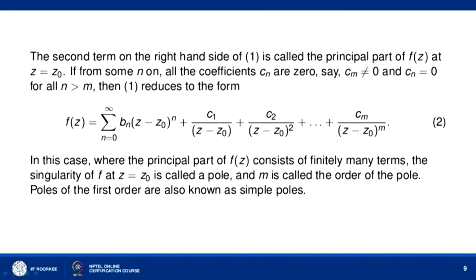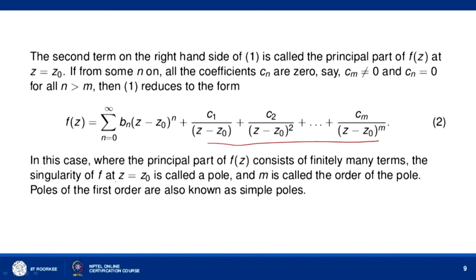plus c_m over (z minus z naught)^m. In this case, where the principal part of f(z) consists of only finitely many terms, there are only m terms. It may even happen that some coefficients c_1, c_2 and so on up to c_(m-1) may be zeros. So the number of terms will be at most m here. We are only saying that c_m is not 0; we are not saying anything about the coefficients c_1, c_2, up to c_(m-1). They may also be zeros. So this principal part will contain at most m terms. That is why we say that the principal part consists of finitely many terms.